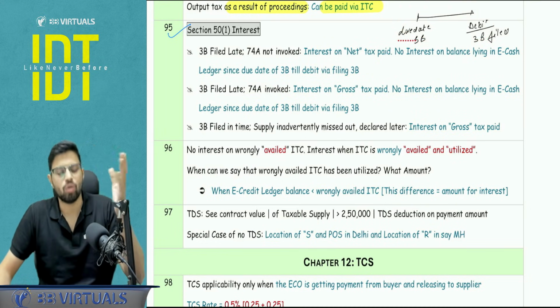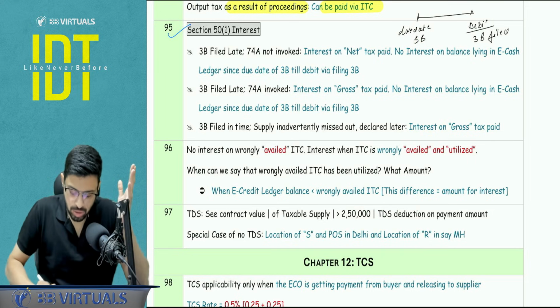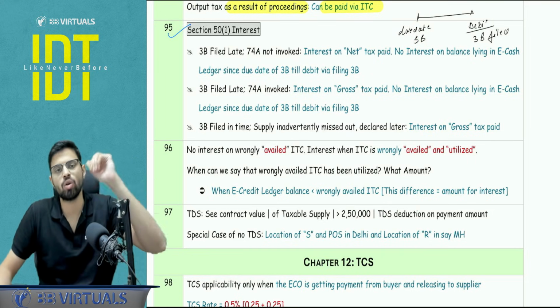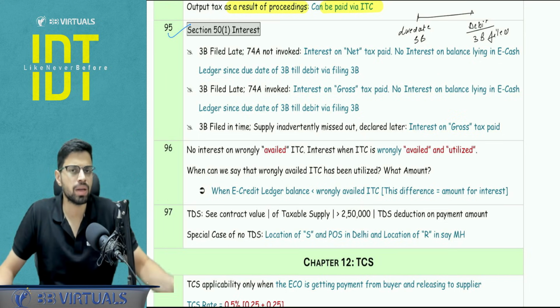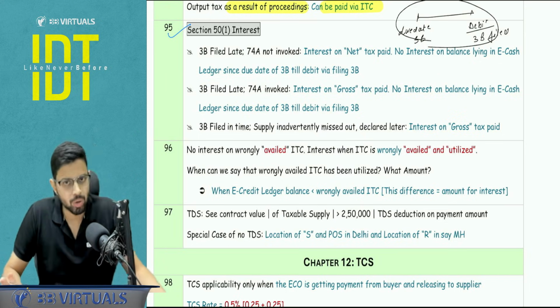So interest is what? Interest is to compensate the late payment. So here there is no need of compensation. The amount is already lying with you. No? If it is reflected in the e-cash ledger, it means it has been given to the government. RBI has the control, government has the control. So this amount will not be taken into consideration.